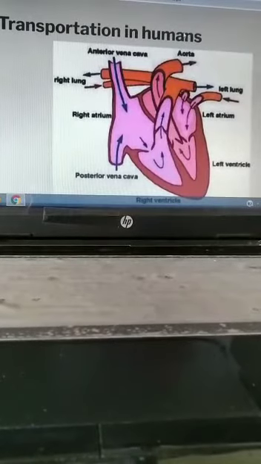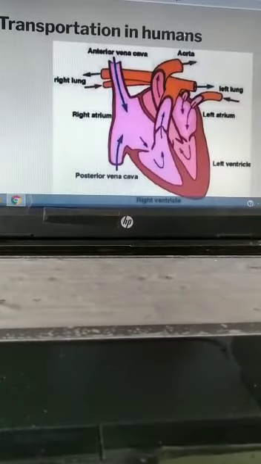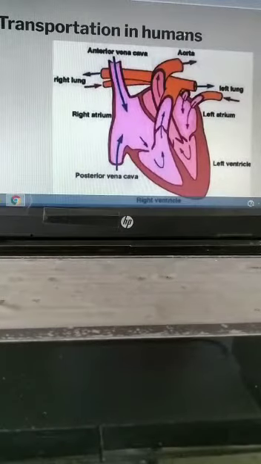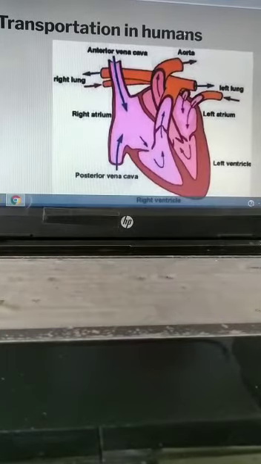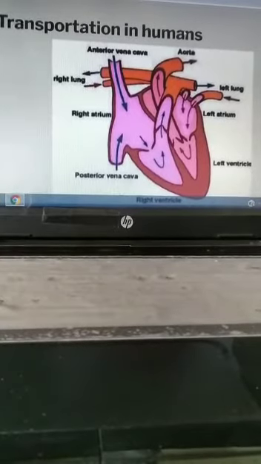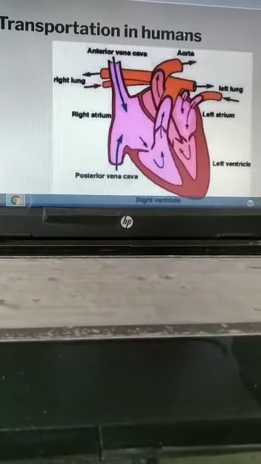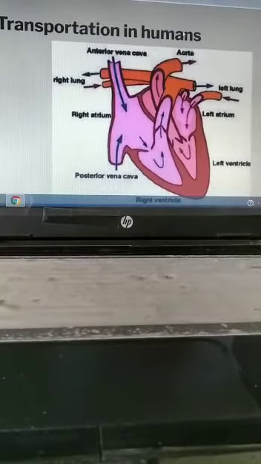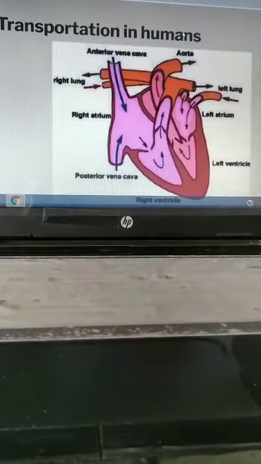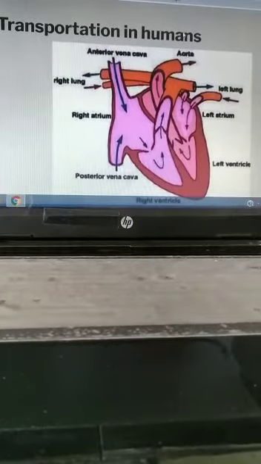First one is the arteries, second is the veins, third is the capillaries. The blood vessels of the circulatory system are present in each and every part of the human body, due to which the blood reaches all the parts of the body.